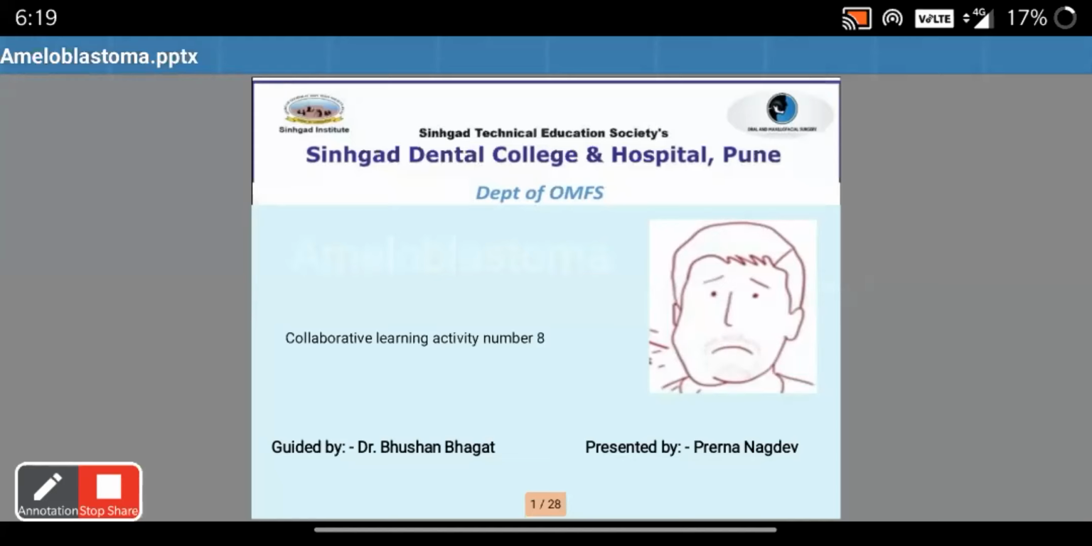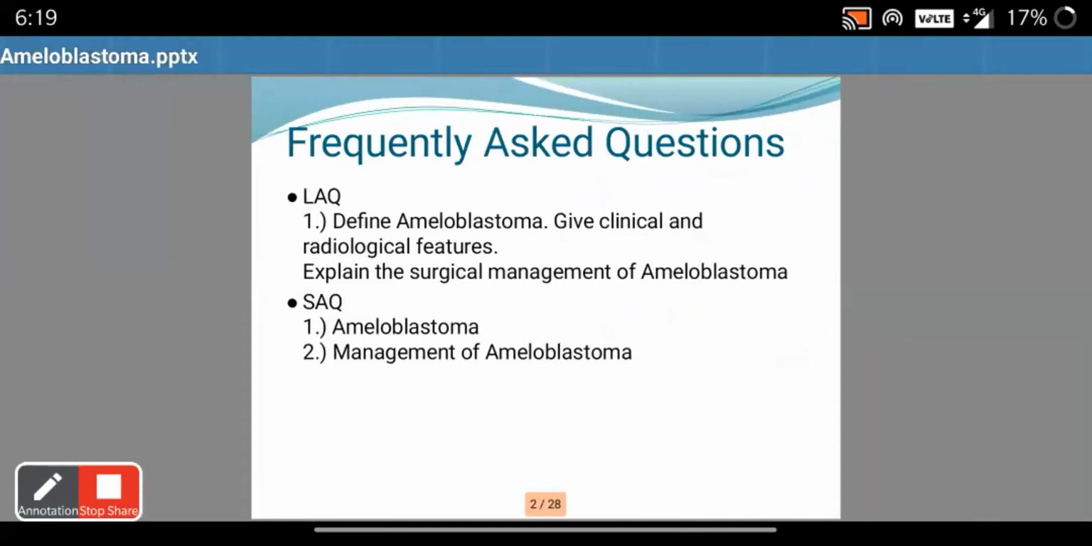Bhushan sir. Ameloblastoma is important clinically as well as theoretically. Clinically, it is important because it has a high recurrence rate, and theoretically, it is important because it is the second most common odontogenic tumor, and it is the most common odontogenic tumor in the Asian subcontinent. So the questions asked under ameloblastoma are: define ameloblastoma, give clinical and radiological features, and the most important part about ameloblastoma is the surgical management.